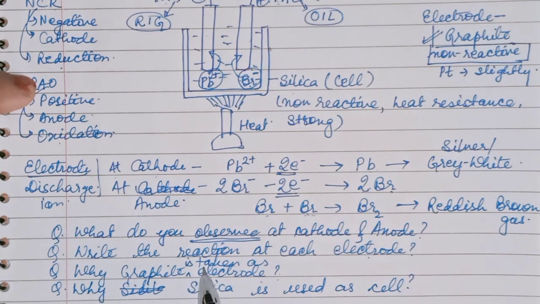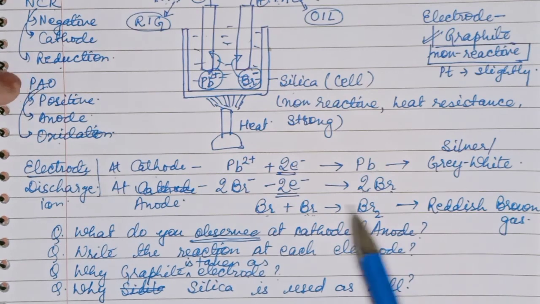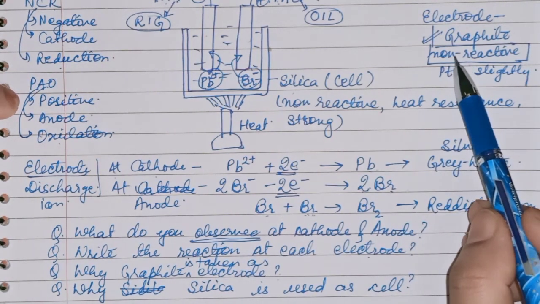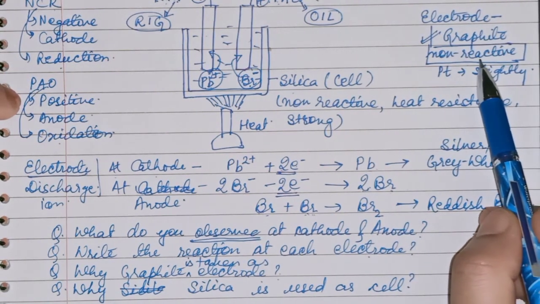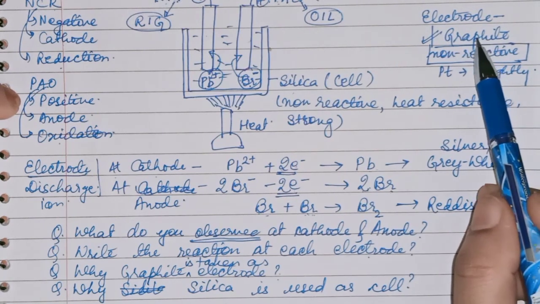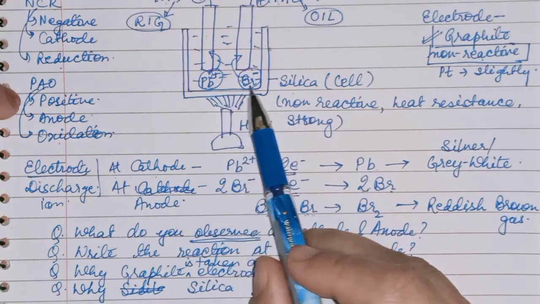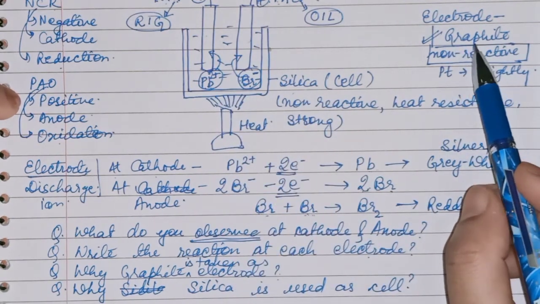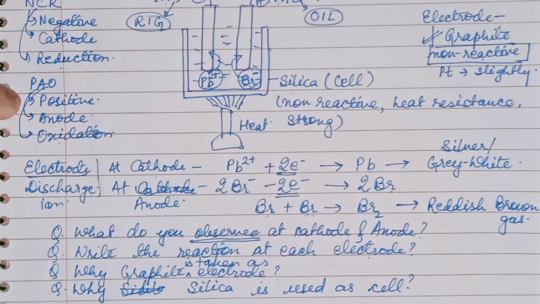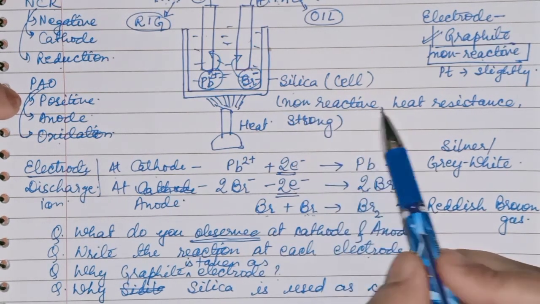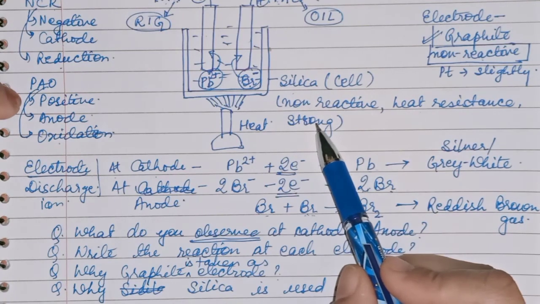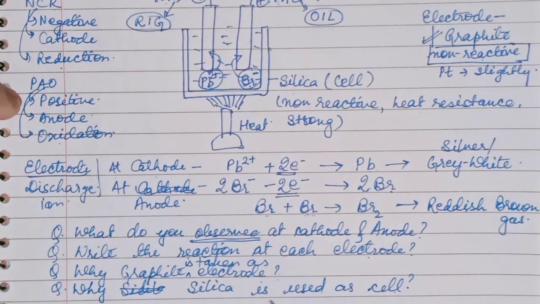Why is graphite taken as the electrode? Because it is non-reactive with PbBr2 and it can conduct very easily. Next is why silica is used as the cell. Silica is also non-reactive, heat resistant and very strong. That's why silica is used.